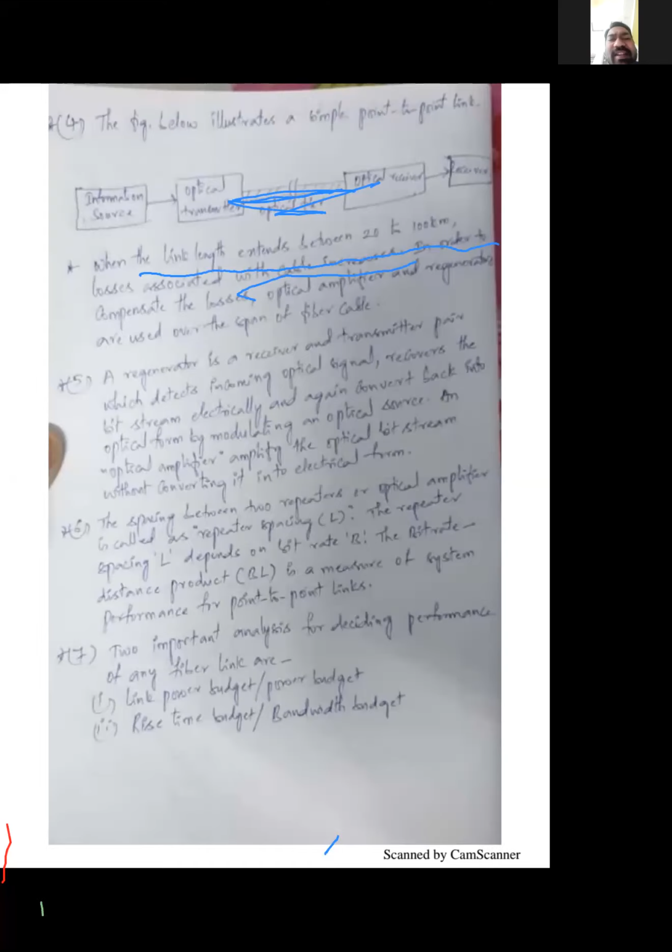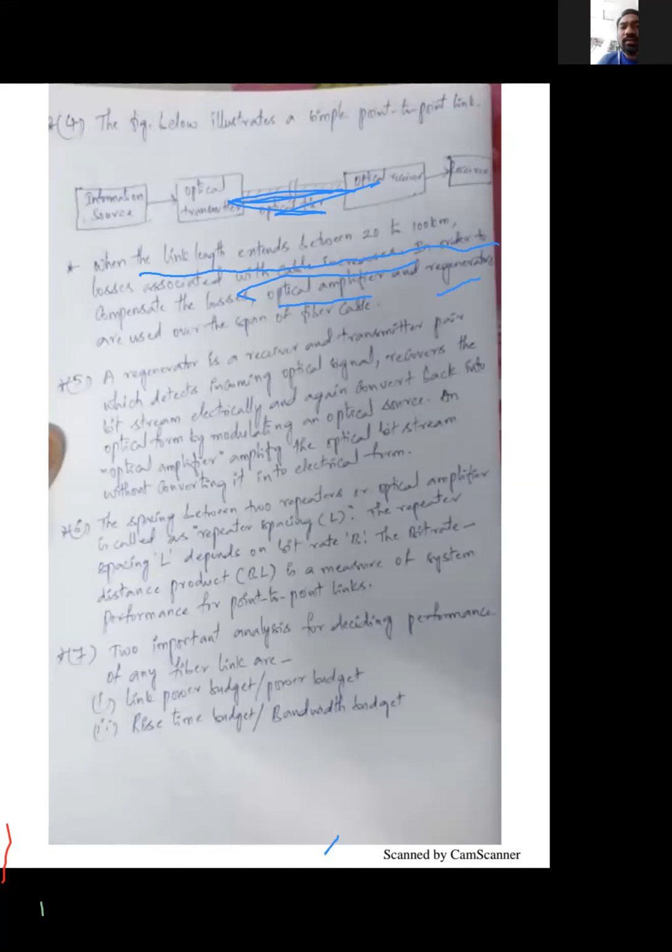And to compensate and minimize these losses, what are you doing? You are using optical amplifiers and regenerators. Here, optical amplifiers are nothing but repeaters. Yesterday we talked about repeaters.